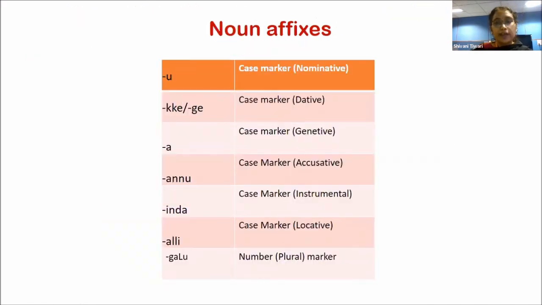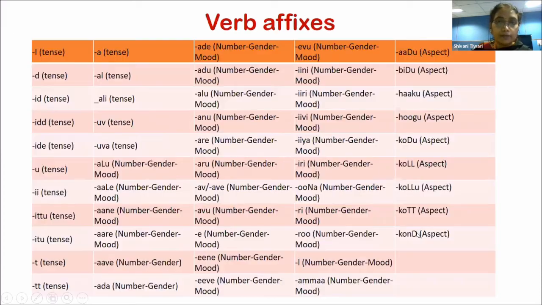Next, moving on to the affixes, we found a number of affixes which we represent using their functions. So the noun affixes, or the affixes which generally attach to the nouns, we found these. We had generally the case markers, these 6-7 case markers in Kannada, and the number or plural marker.